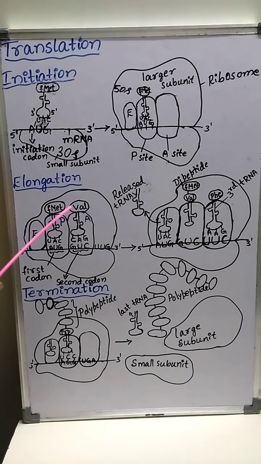Here, in the presence of peptidyl transferase enzyme, a peptide bond is formed between the carboxyl group of the first amino acid and the free amino group of the second amino acid, so that two amino acids get attached to the second tRNA.